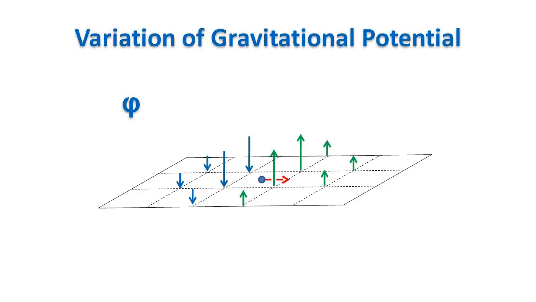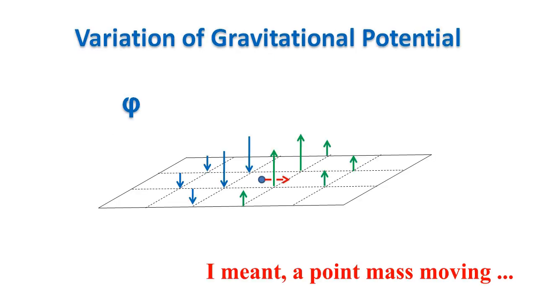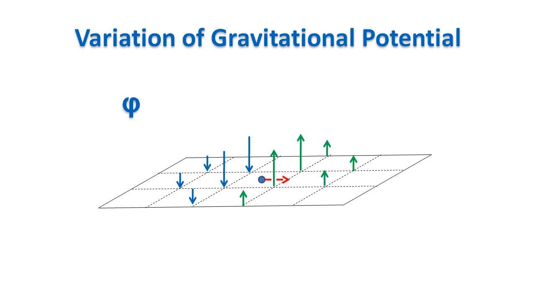Now consider an inertial frame and a point moving along the x-axis. If the mass is much slower than the speed of light, its potential will have the shape of the potential of a mass at rest and moving along with the particle. For points ahead of the particle, the potential will increase with time. For points behind the particle, the potential will decrease.